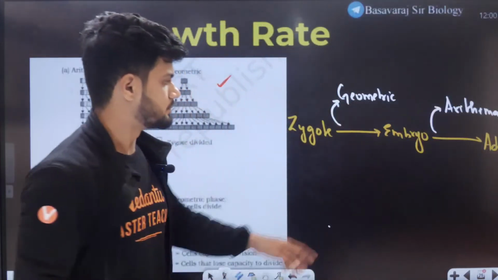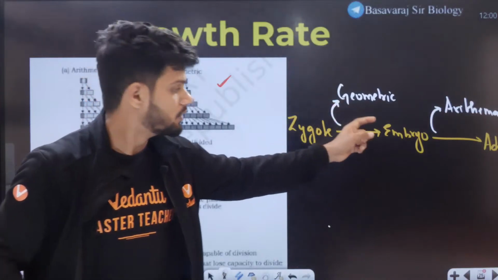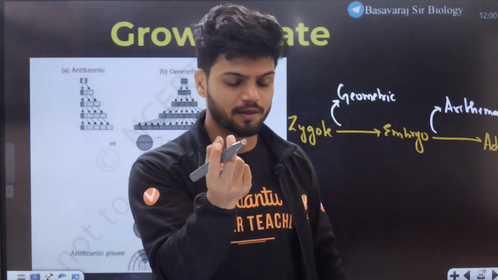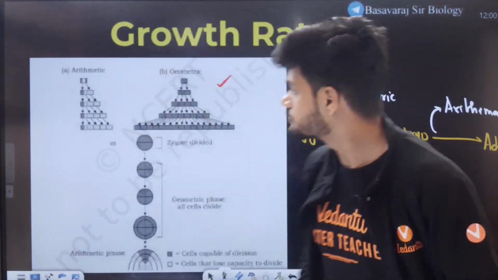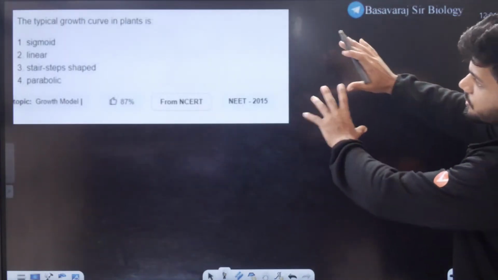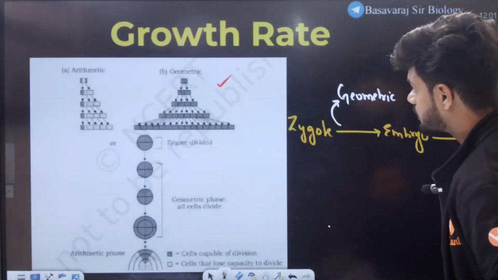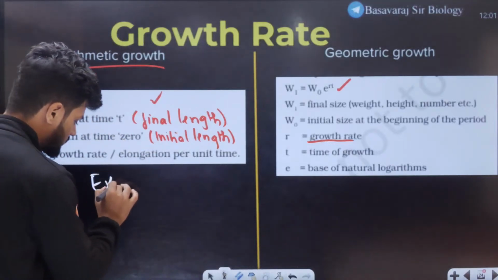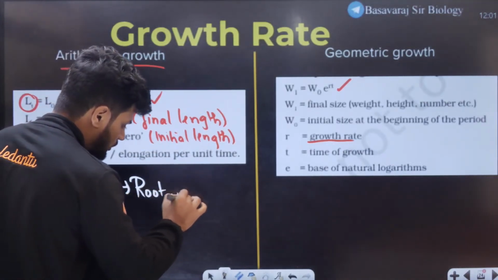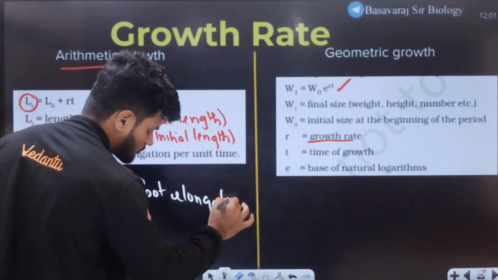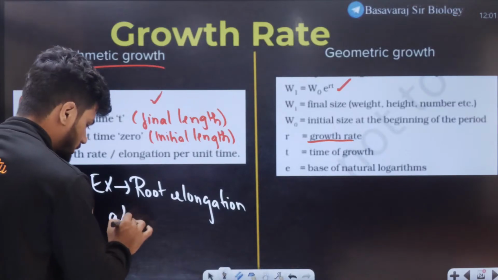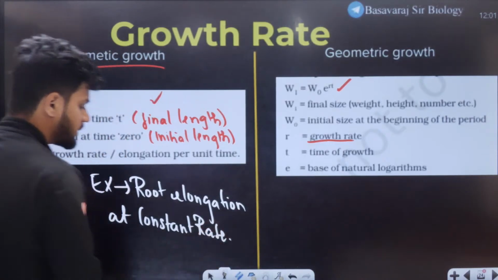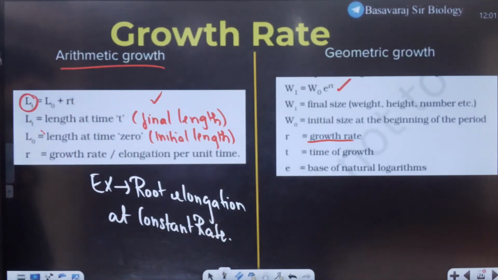So that much you need to remember. Zygote to embryo, geometric. From here to here it is arithmetic. So please remember that small question which can arise from here. Okay. Now students, see this question. I already told you arithmetic growth, students. An example of arithmetic growth is root elongation at constant rate.